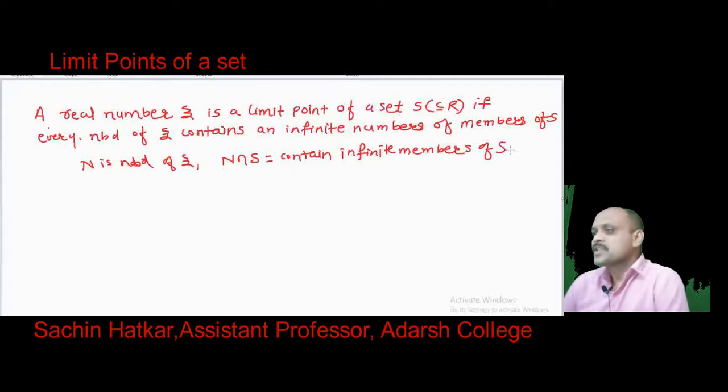If this intersection contains infinite members of S, then xi is called a limit point of the set S.